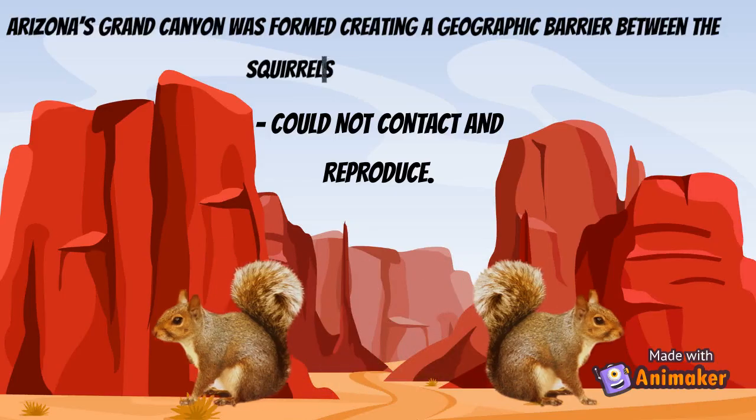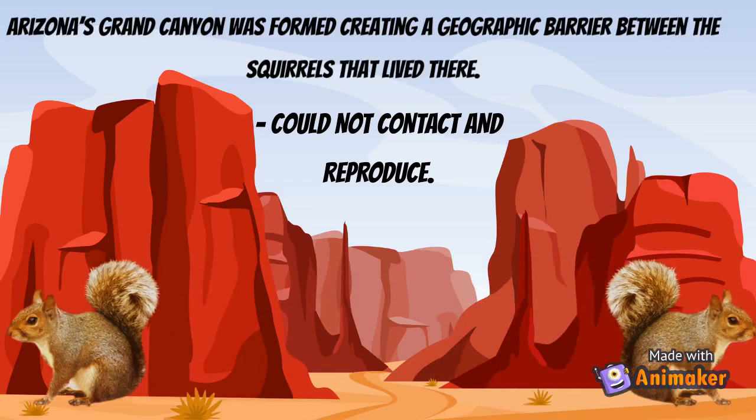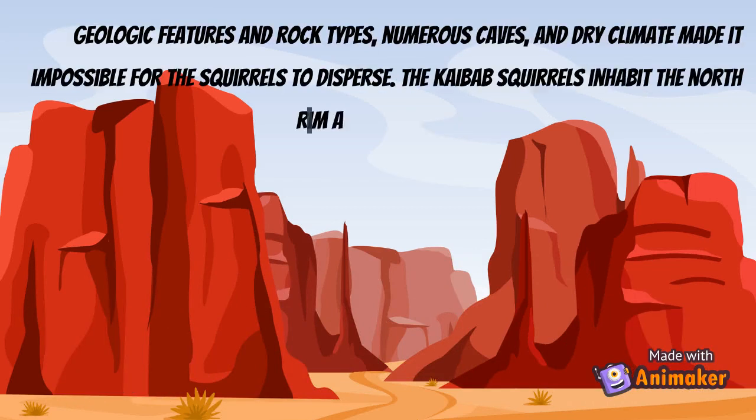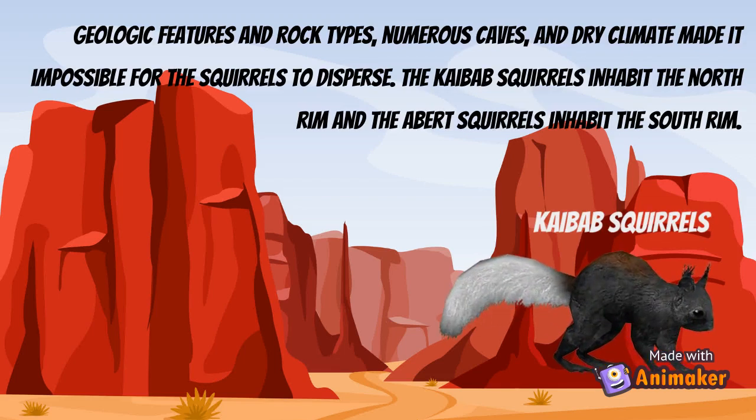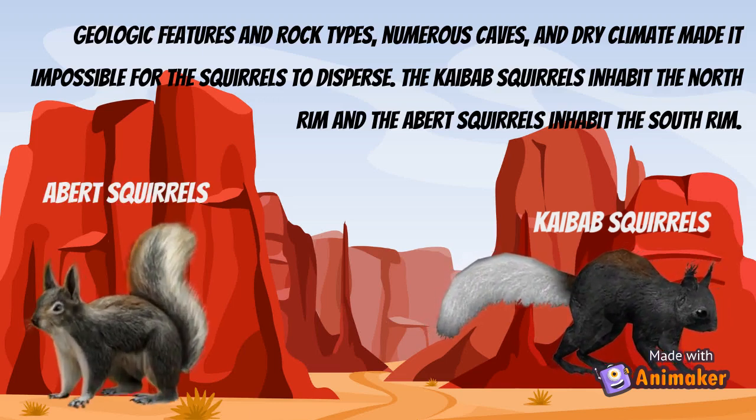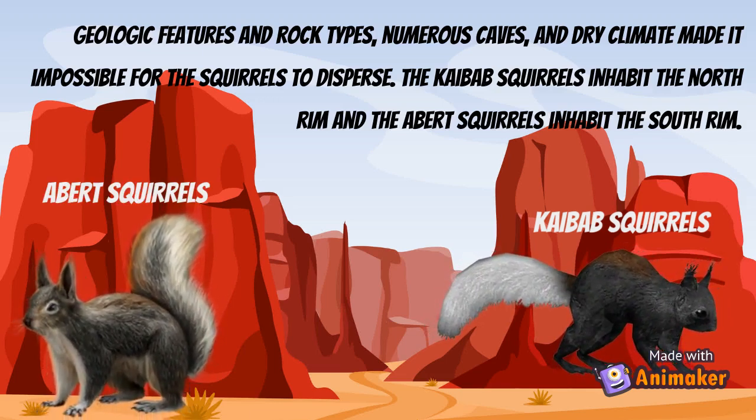Arizona's Grand Canyon was formed, creating a geographic barrier between the squirrels that lived there, which made them no longer able to contact and reproduce with each other. The geologic features, rock types, numerous caves, and dry climate made it impossible for the squirrels to disperse. The species separated into two groups isolated from one another. The Kaibab squirrels inhabit the North Rim, and the Abert squirrels inhabit the South Rim.